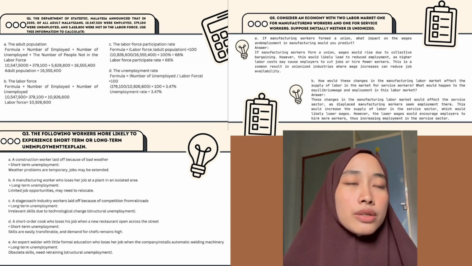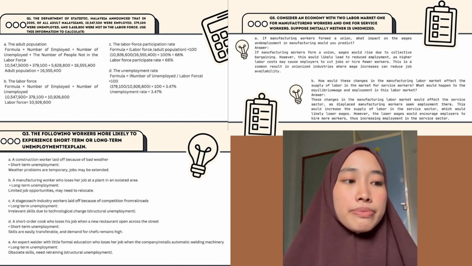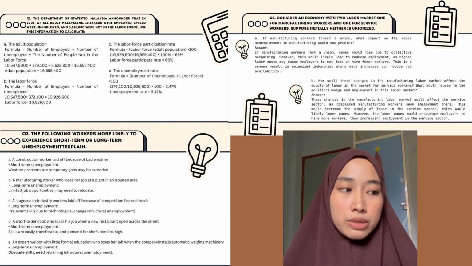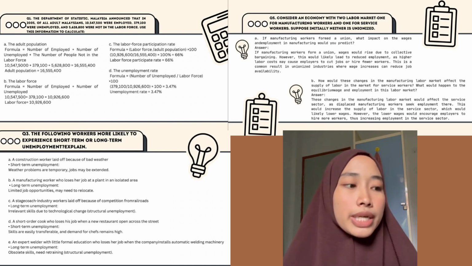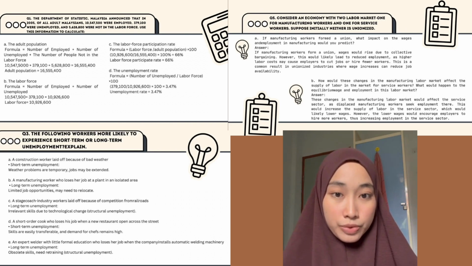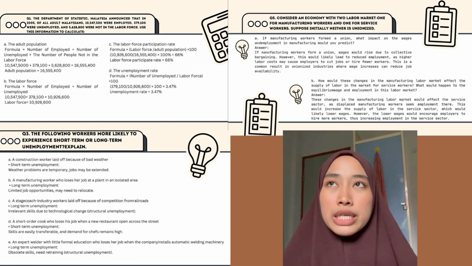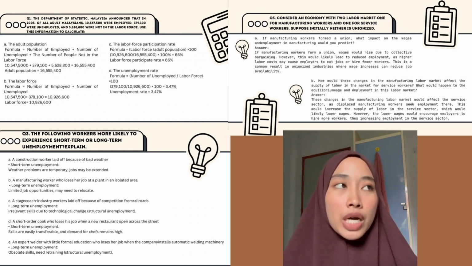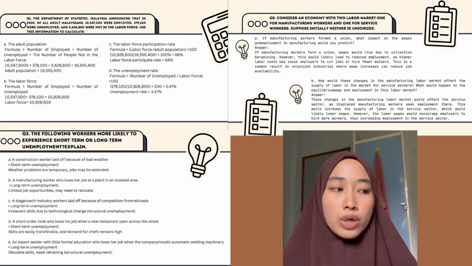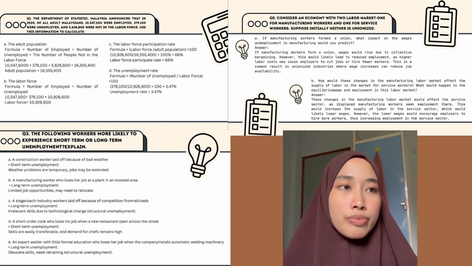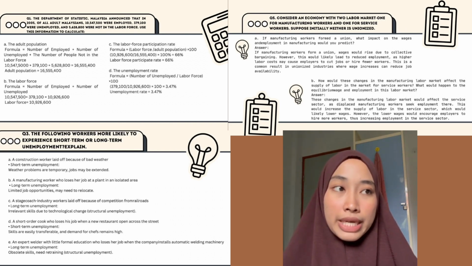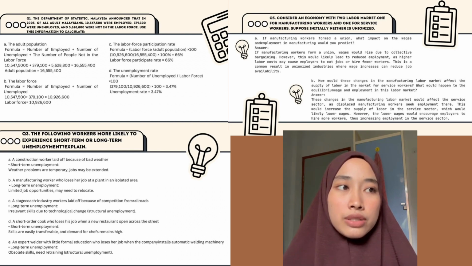So for example, bad weather is a temporary disruption and construction projects typically resume once conditions improve. So once conditions improve, the worker is likely to be rehired by the same employer or find similar work quickly. So B is a manufacturing worker who lost her job at a plant in an isolated area.